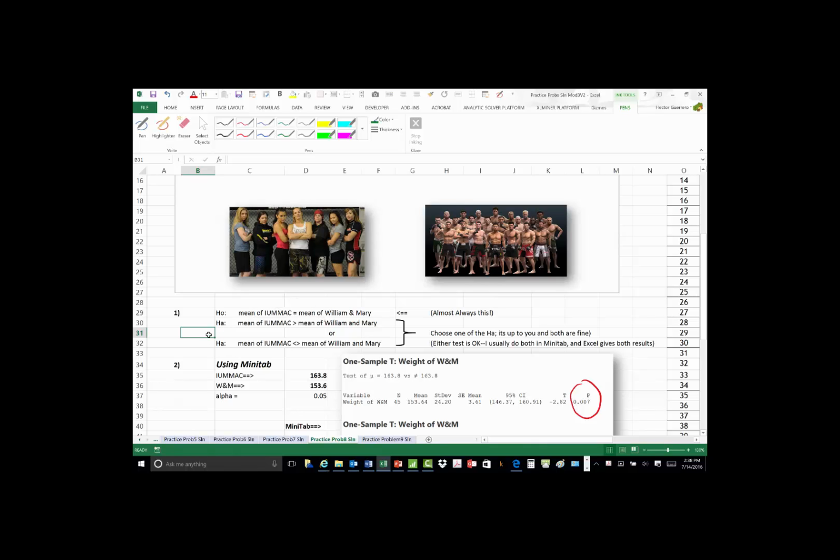The alternative then can be one of two things. We can either say, well, wait a minute, we found that the number for William and Mary was less than for the international group or the intercollegiate group, so I'm assuming that William and Mary is in fact puny but smart. Or we can say, hey, I just don't know. In this particular alternative, we're saying I don't know what the situation is, and I can't make a decision based on the data that I've got, but I know that it's different. So how do we attack this problem?